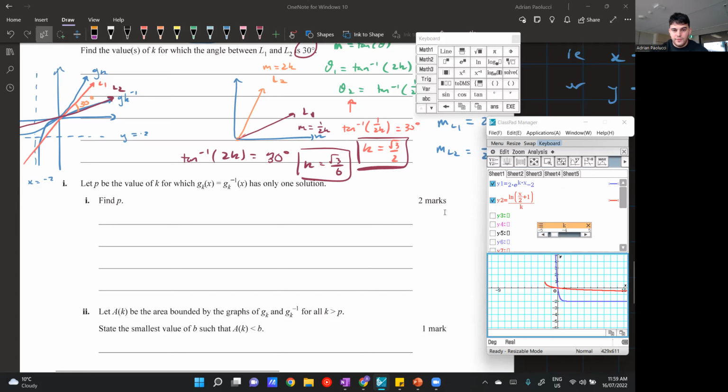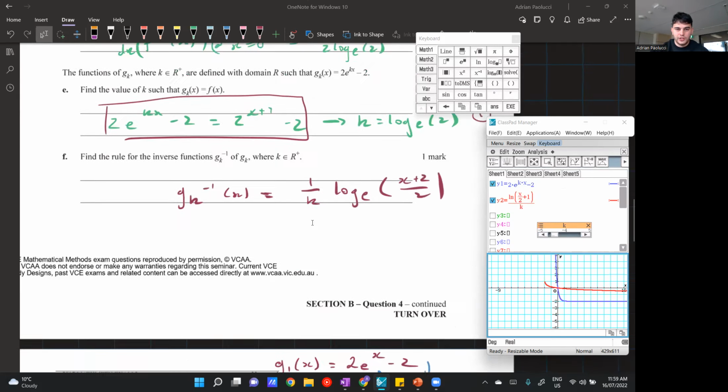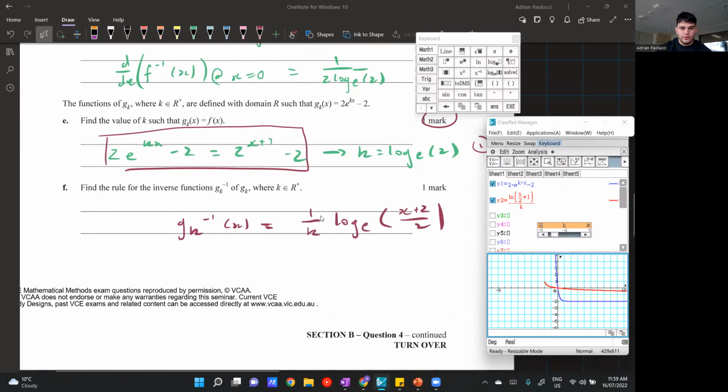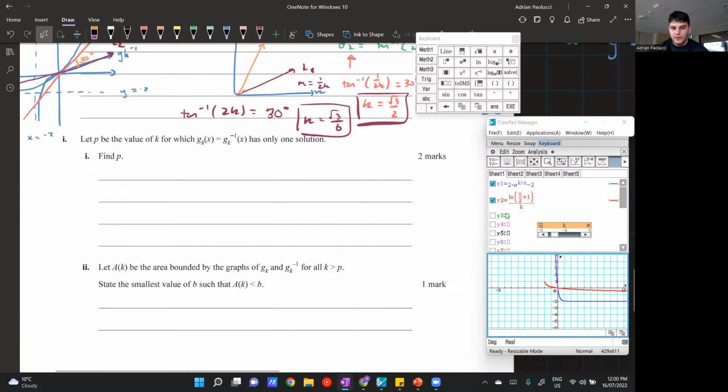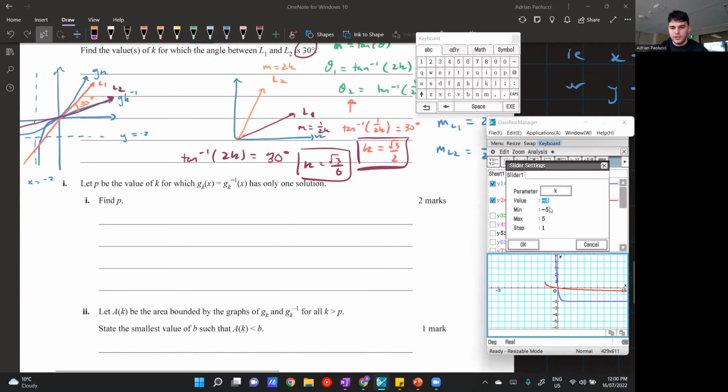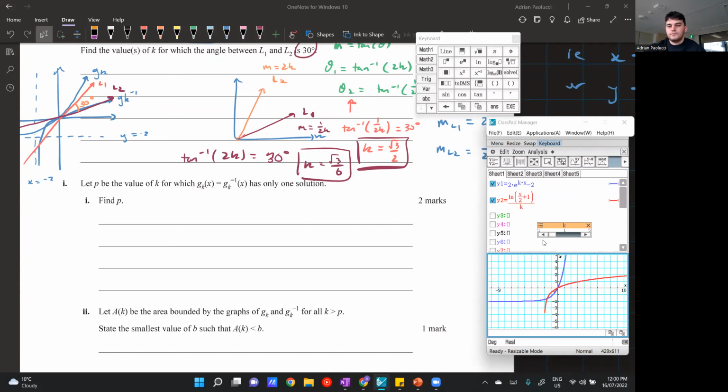Now, I've actually defined it as negative, and then I've realized that this question says that K is an element of R plus. So it actually can't be negative. I might as well change my slider, because otherwise it defeats the point of the question, to start from 1, and I'll go to 5. Again, purely arbitrary. Let's see what happens.